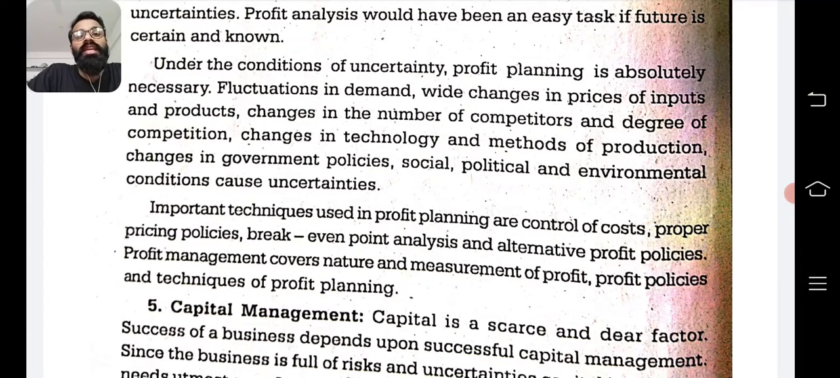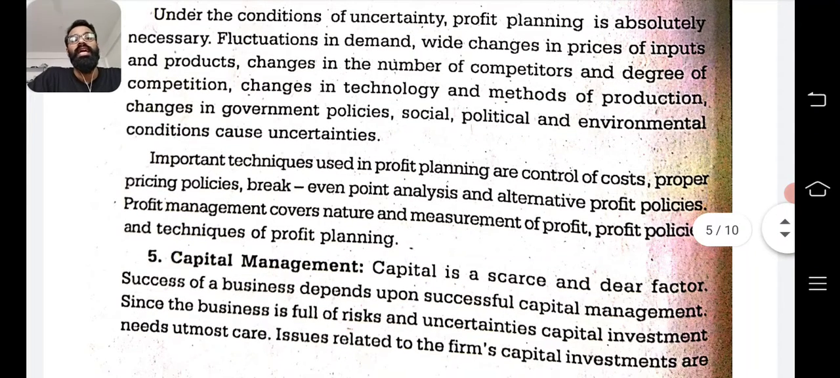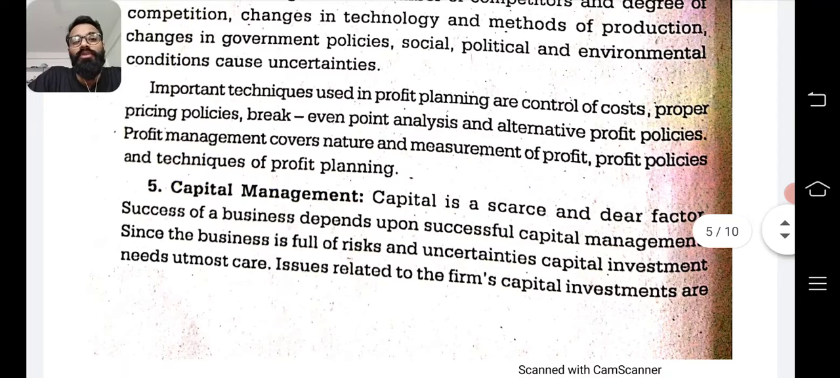That is important. Important techniques used in profit planning are control of cost, profit pricing policies, break-even point analysis, and alternative price policies, etc. Profit management covers nature and measurement of profits, profit policies and techniques of profit planning.